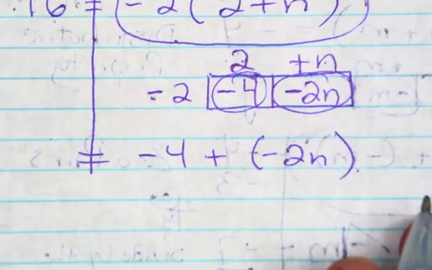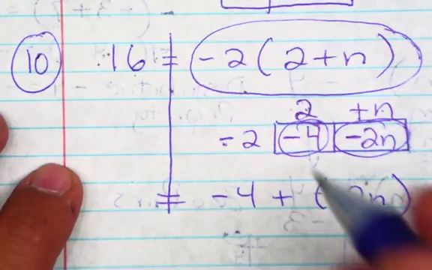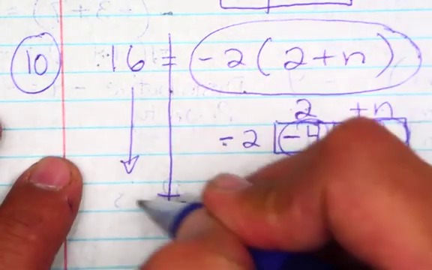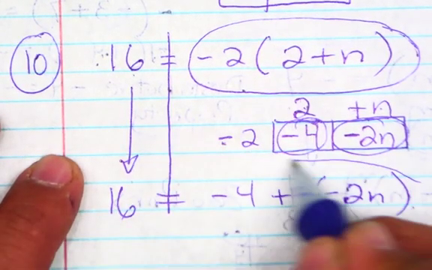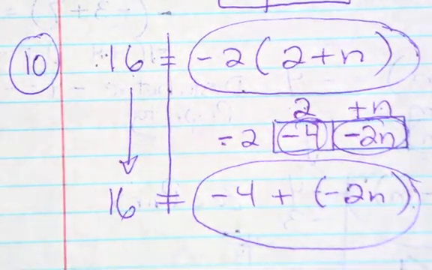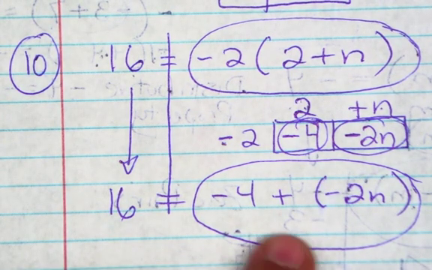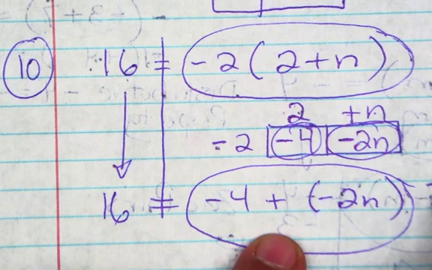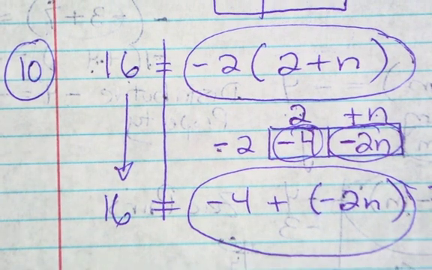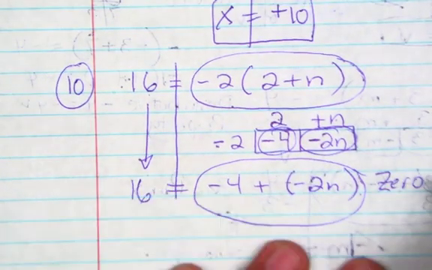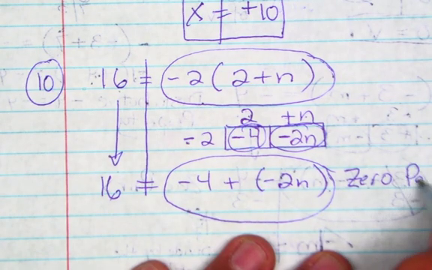So what do we do with the other side of the equation? Just bring it down. All right. So now we're going to do zero pairs, right? So make sure you write that. Zero pairs. Okay? And what are we going to do?